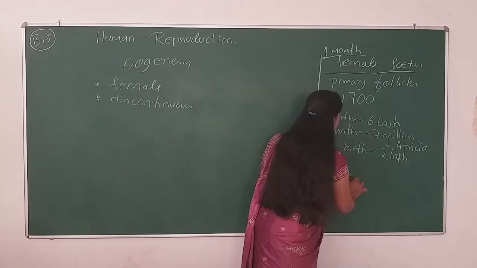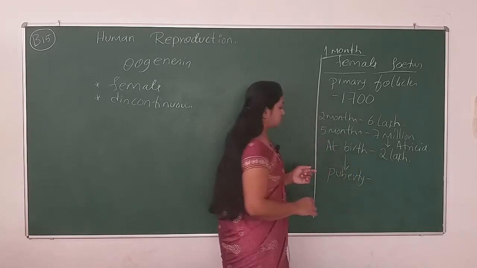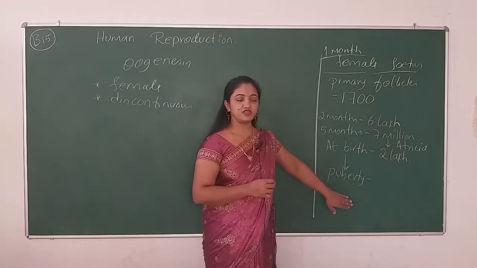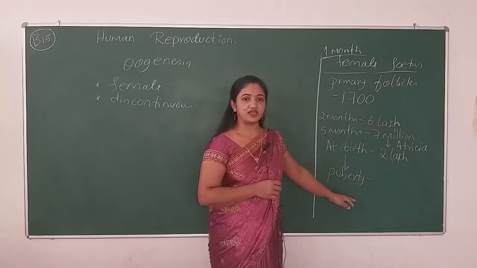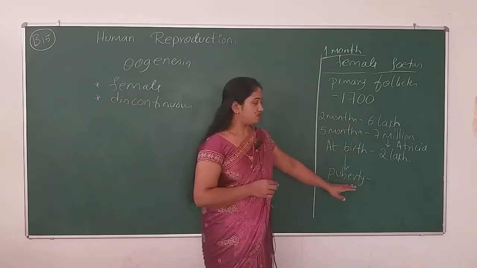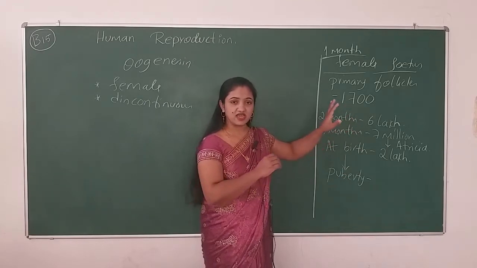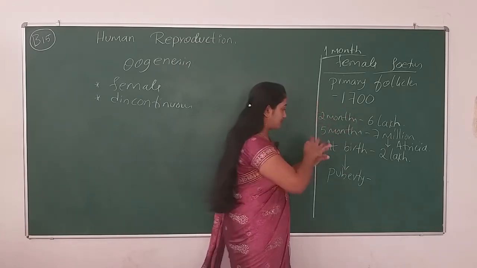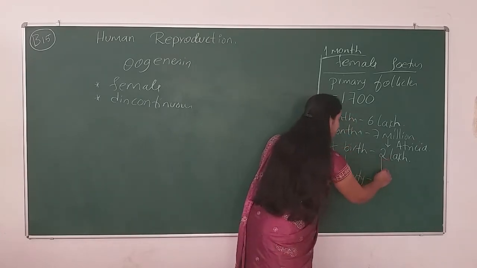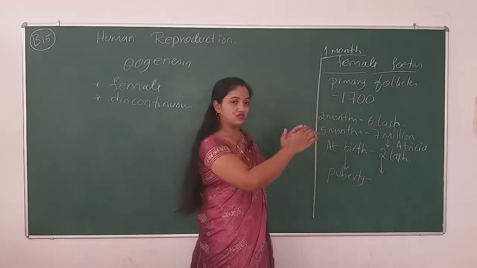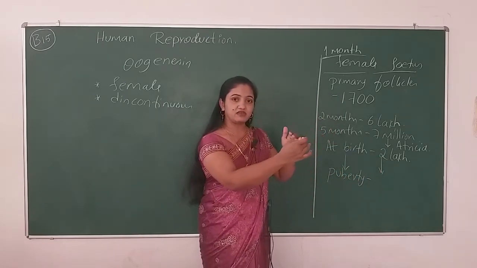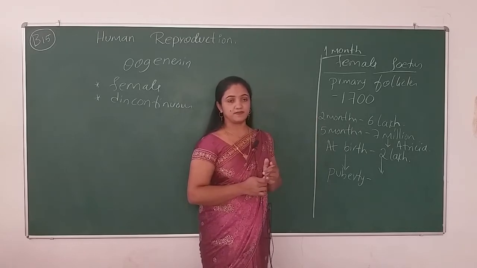till it reaches puberty. So just think, a female reaches puberty at the age of 11 or 12. So that year gap is there, no. In that gap, the primary follicles again reduce in number.